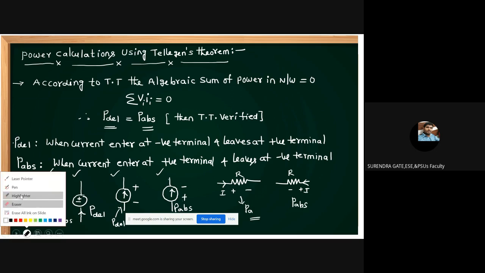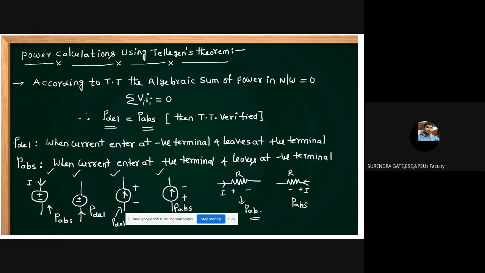Understand? Sources can deliver or absorb. But what about the resistor, friends? A resistor always absorbs. That is satisfied here. If you go by the current direction only, you can give the polarity of the resistor. If current is entering, that terminal is positive, then the other is negative. Here also current enters positive, then negative.